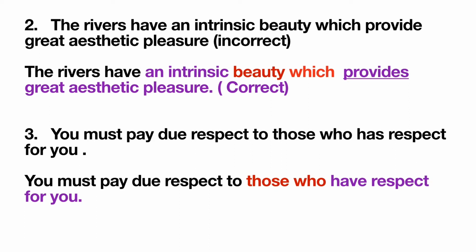So these clauses are joined with the conjunction which, that is a relative pronoun, and this relative pronoun is used for the beauty, the intrinsic beauty. This is again singular. So in the same way we'll use a singular verb, that is provides, not provide. So the correction will be, the rivers have an intrinsic beauty which provides great aesthetic pleasure.